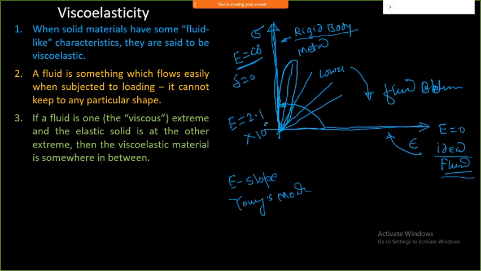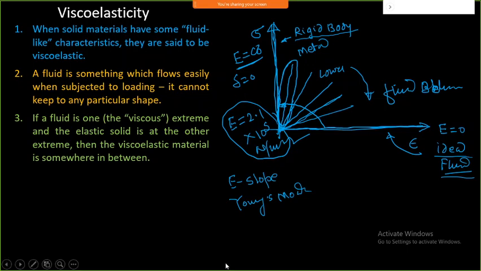Metal structures fall into this particular category, where the E value comes to be 2.1 into 10 raised to 5 Newton per mm square, a typical value for steel. But if you look at fluid-type structures, here you can observe an ideal fluid, and somewhere it is going to show this type of curve. This is what you can observe in fluid behavior. So this particular stress-strain curve tells you about all types of materials in a single graph.